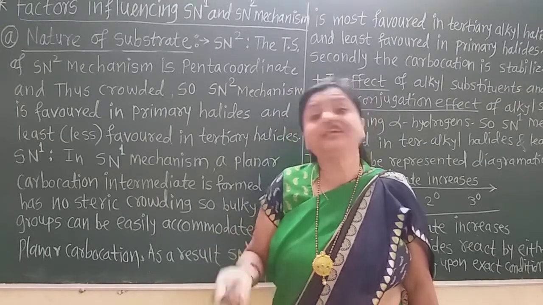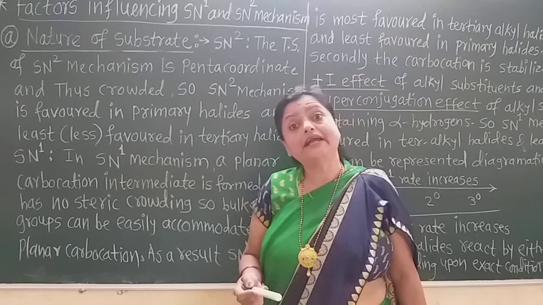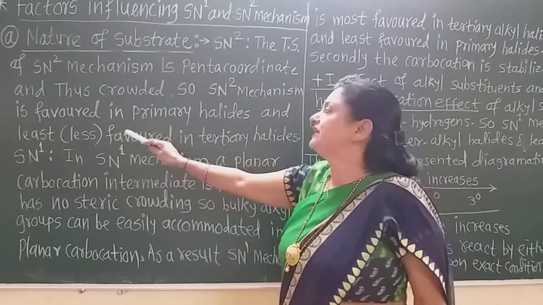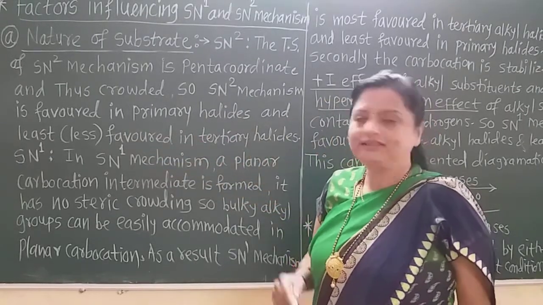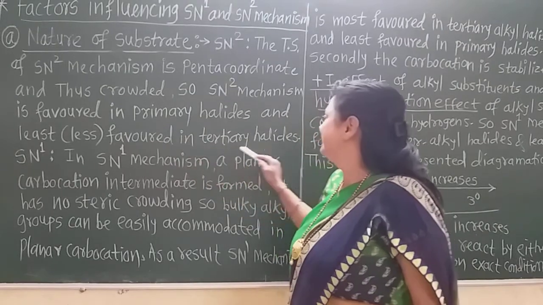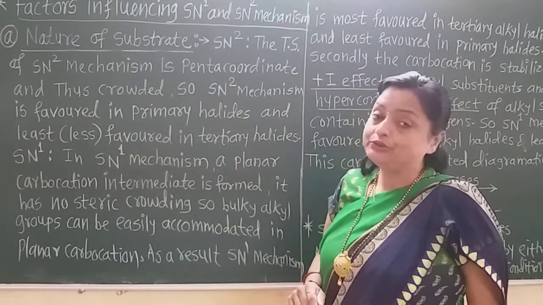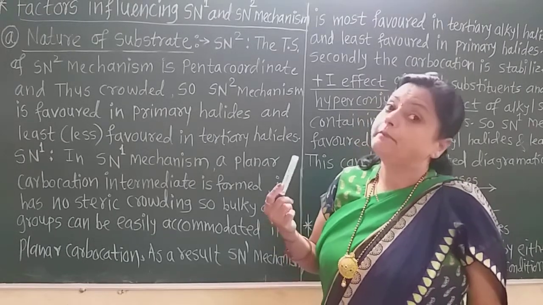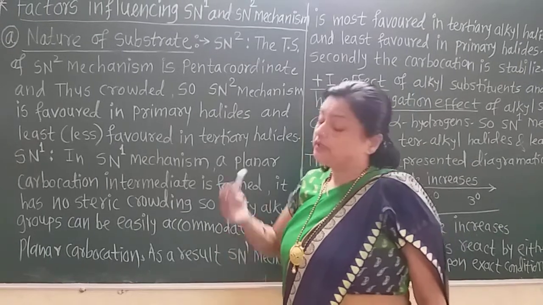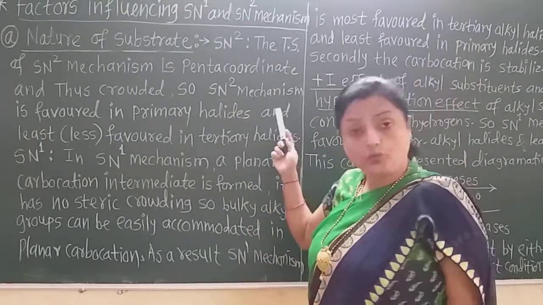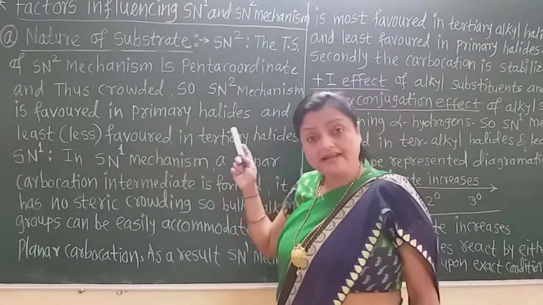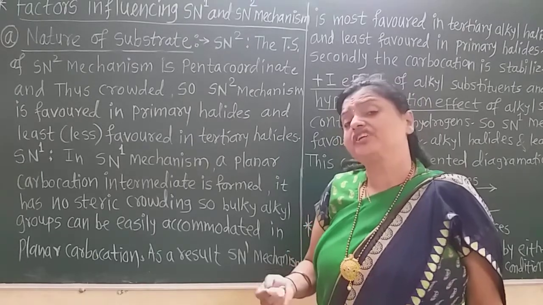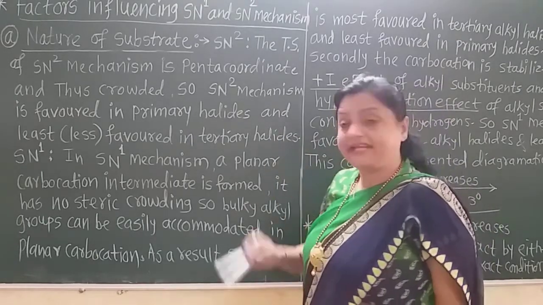In a tertiary halide, there are bulkier groups attached to that carbon, and due to that the crowding increases. So generally the SN2 mechanism is favored in primary halides and least favored in tertiary halides. Remember, students, due to the crowding of the penta-coordinate TS, the primary alkyl halide favors the SN2 mechanism and tertiary halides least favor the SN2 mechanism.